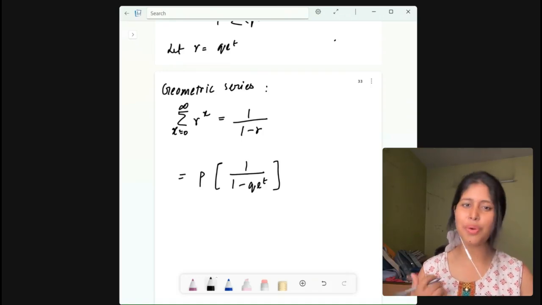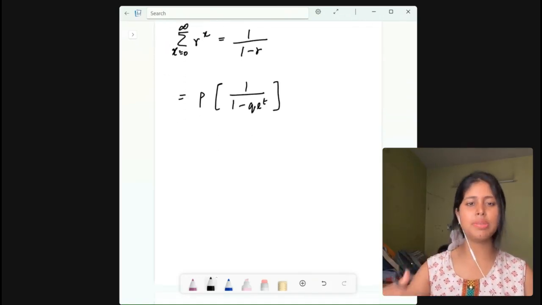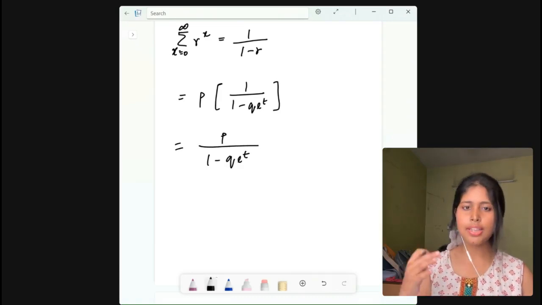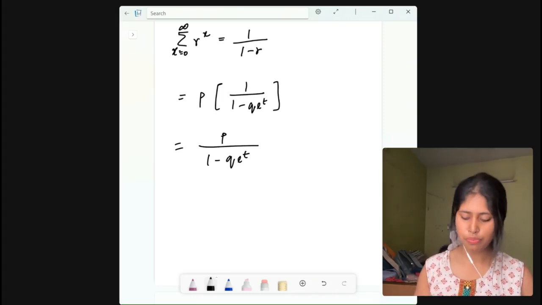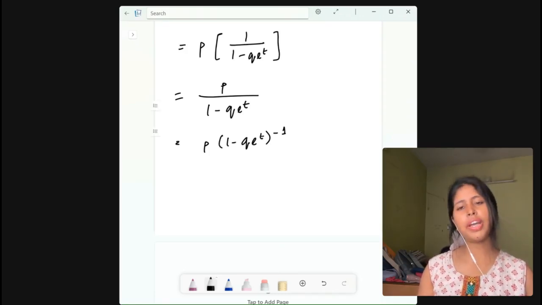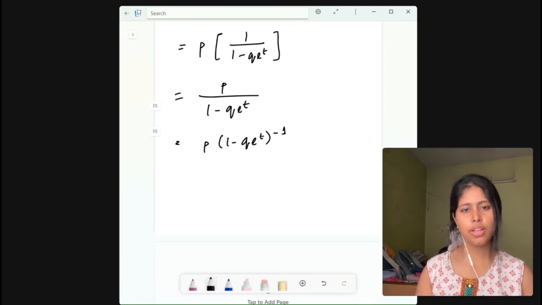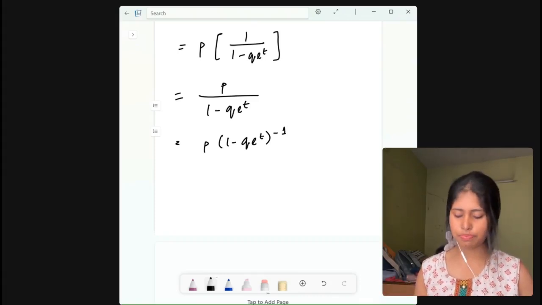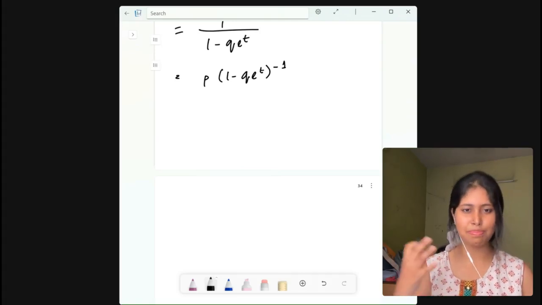And this is basically our MGF. But we need to standardize it more. Let me do it. This will be p by 1 minus q into e to the power t, right? And this can be further standardized into p into 1 minus q into e to the power t, to the power minus 1, right? Now why am I doing this to the power minus 1? Because while differentiating, this will be easier rather than a fraction, because we do it way better with powers.